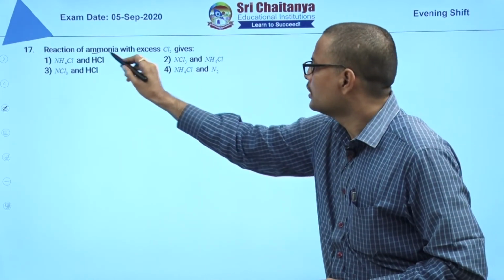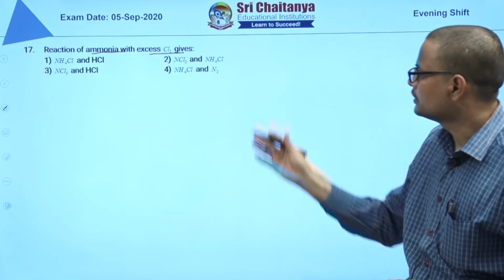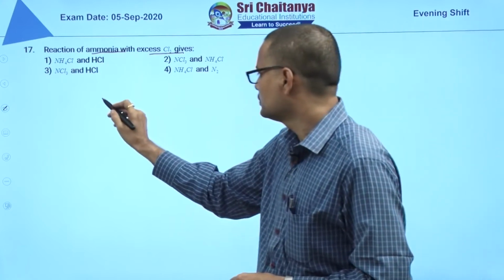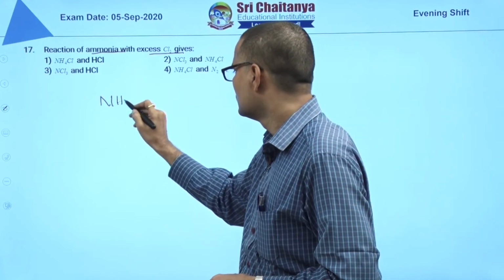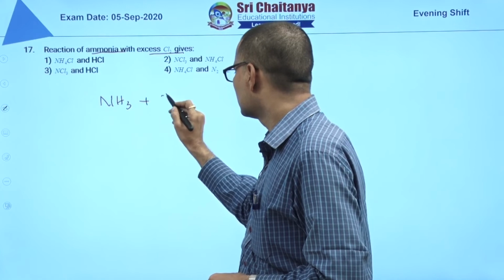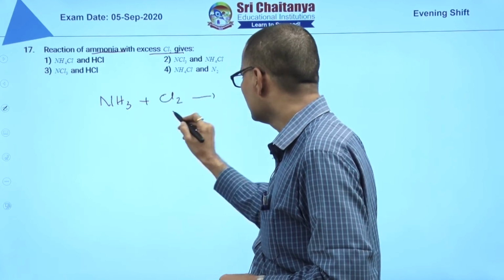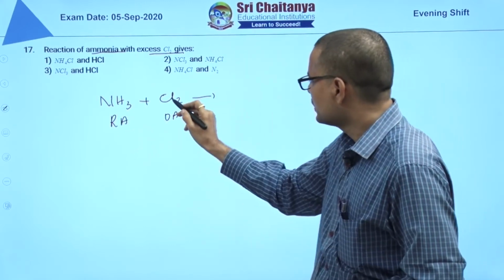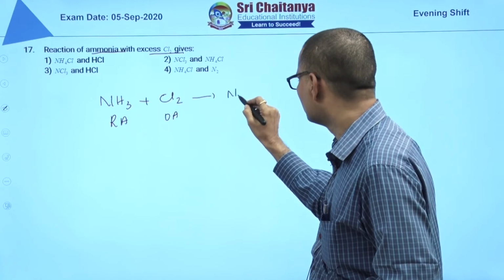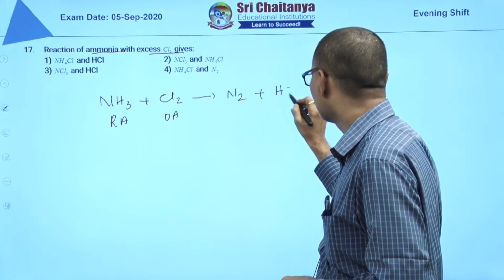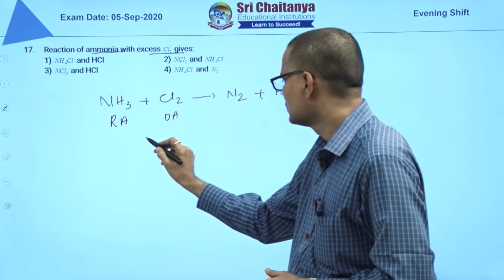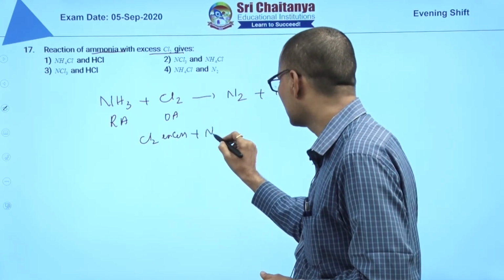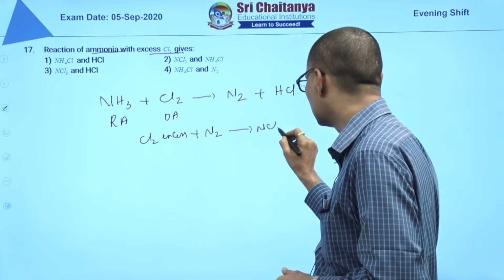Reaction of ammonia with excess chlorine. It is group 5 ammonia chemical properties reaction. See, ammonia with excess chlorine. Initially this is oxidizing agent, this is reducing agent. So chlorine oxidizes ammonia to nitrogen and itself converted to HCl. But as chlorine is excess, this chlorine reacts with nitrogen and you will get NCl3.